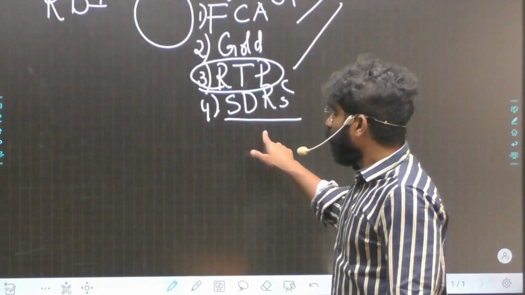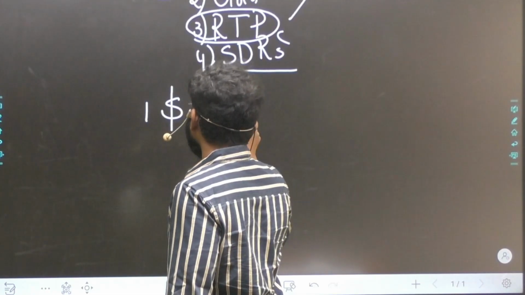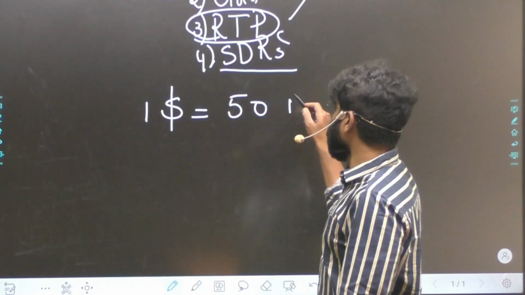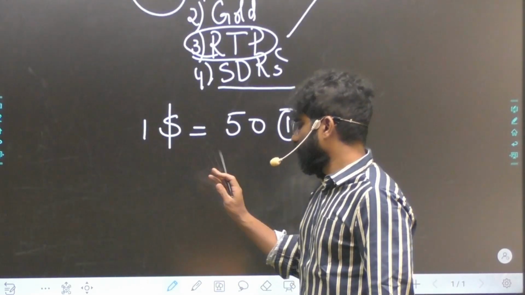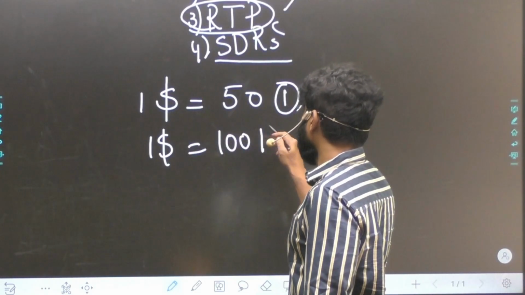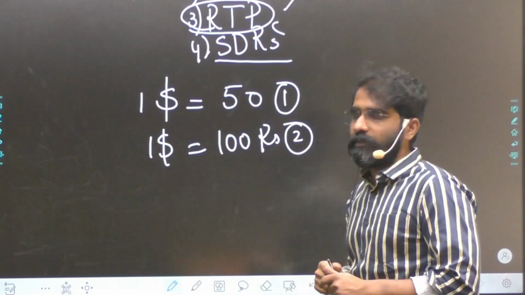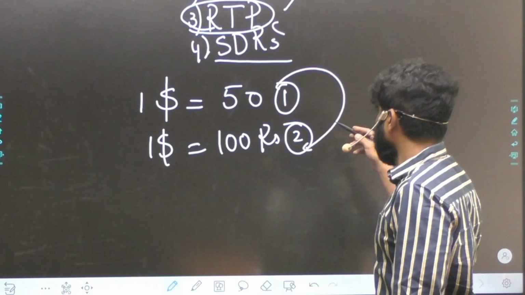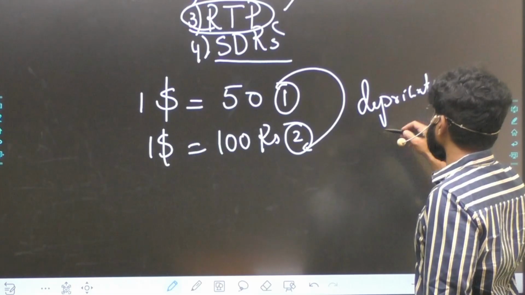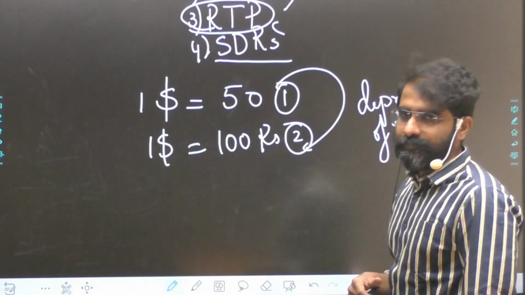Now, currency convertibility is nothing but converting one currency into another, whether rupees into dollars or dollars into rupees. Here I am taking 2 cases: $1 is 50 rupees and $1 is 100 rupees. In the second case, the rupee's value is less. Moving from case 1 to case 2, there is depreciation of the rupee and appreciation of the dollar. This is the understanding here.